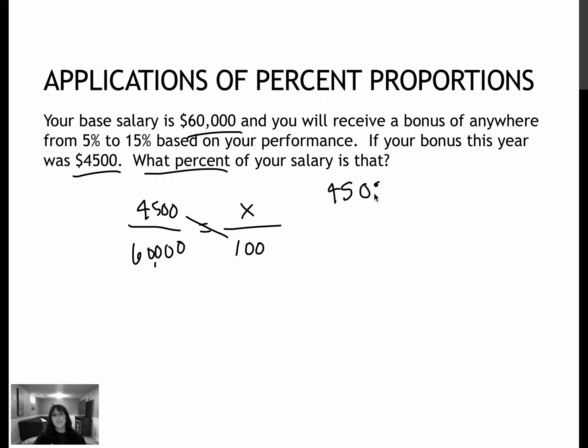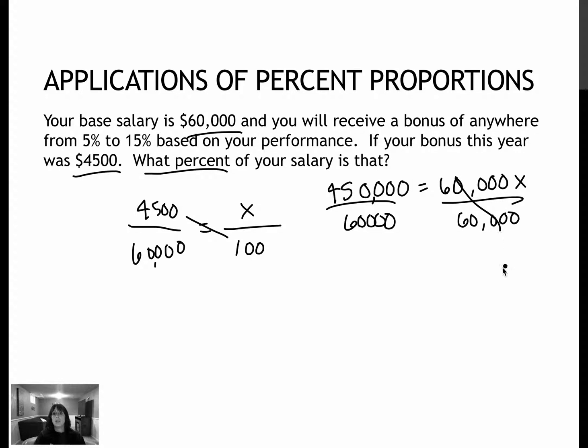So 450,000 equals 60,000x. I would divide each side by 60,000. And in doing that, I would find that this is 7.5. Now remember, the question says what percent of your salary is that? So my bonus this year was 7.5% of my salary.